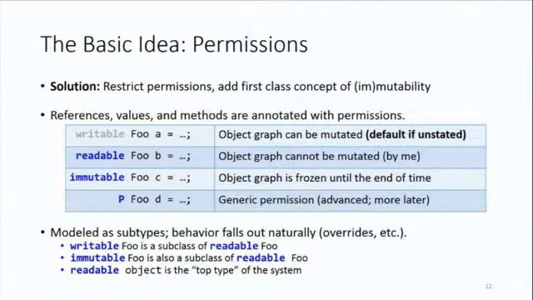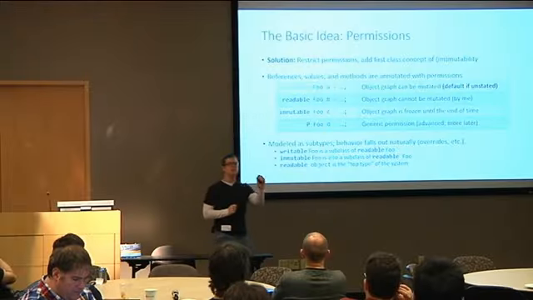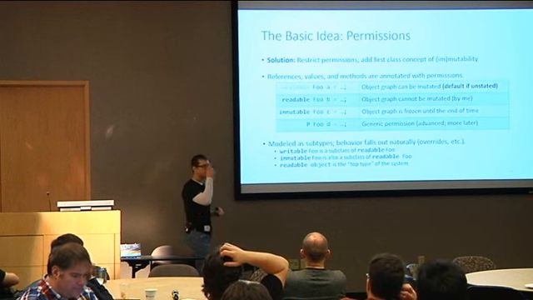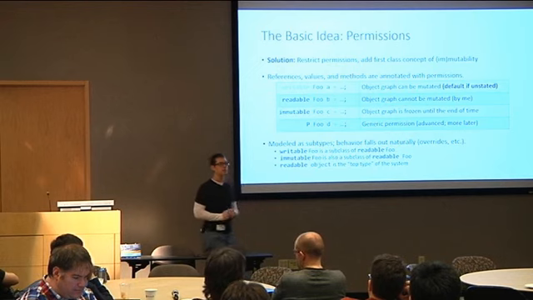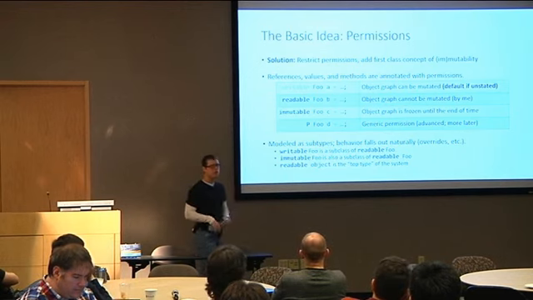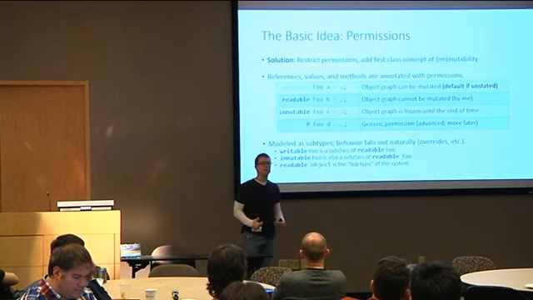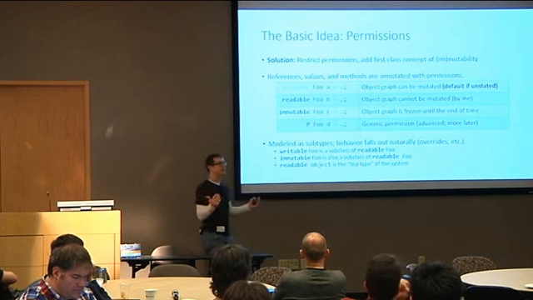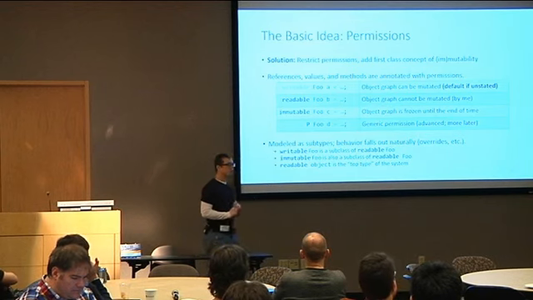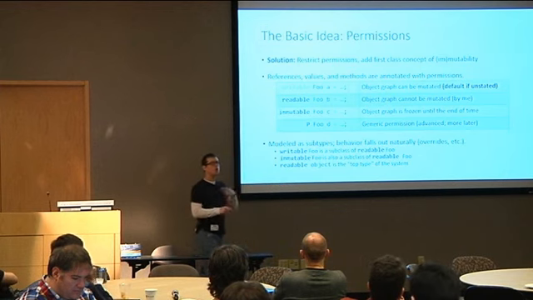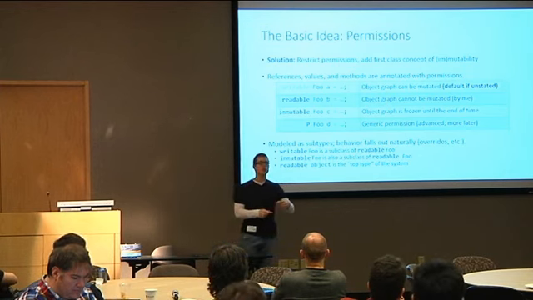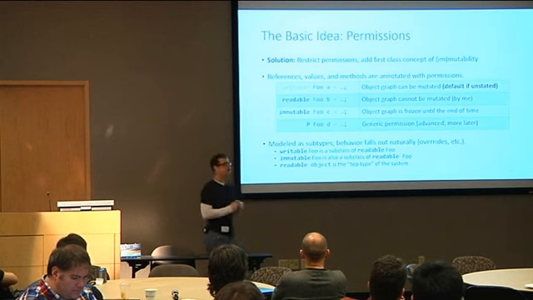So the way that we've addressed this problem is that we've added permissions into the system, essentially ways of restricting what you can do with an object. The permission everyone should be familiar with is writable. It's the unstated permission. You can state it if you want to. It's implicit. But it gives you exactly what C# gives you today. You can do whatever you want with that object. Readable, though, means that through this particular reference, you cannot mutate this object or the transitive set of closures which are reachable from this method. It is a way of pure inspection of values.